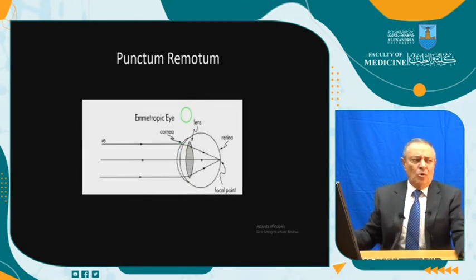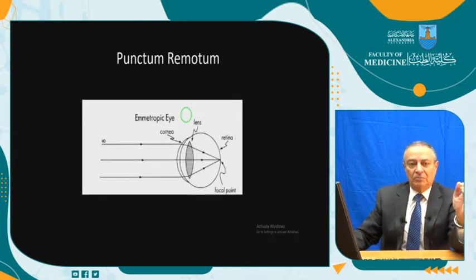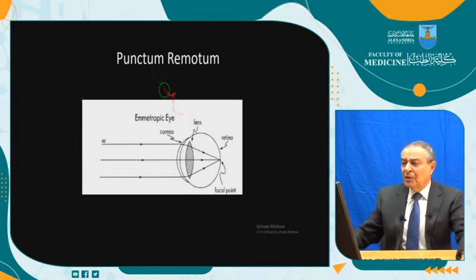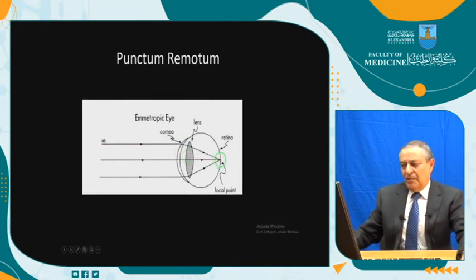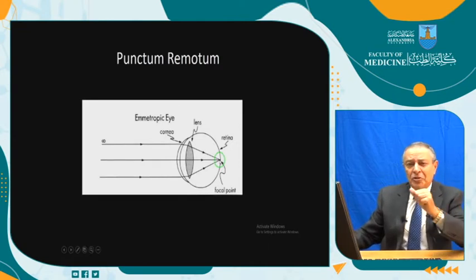Punctum remotum. What is punctum remotum? From its name, it's the furthest point that this eye can see. What is its importance? To understand how to calculate the near point and the far point of the eye. Let us see. The punctum remotum of the emmetropic eye, how to get it? Parallel rays coming through the cornea and lens come here on the retina. In order to get the punctum remotum, get the reverse of the rays.